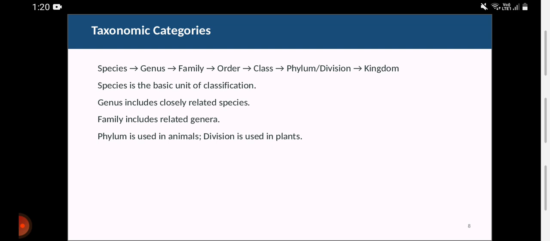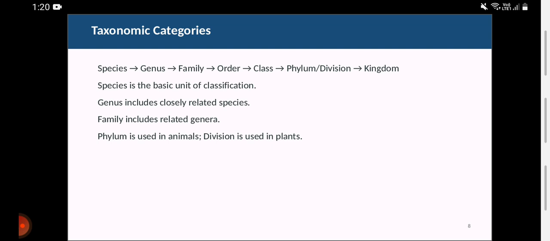Class, in a class there is also an order. When you sit in a class, there are rows. We don't sit haphazardly in class. In class there is definitely a definite row with desks on which we are going to sit. Orders are there, so each and every one belongs to a different family, of course. Genus and species.